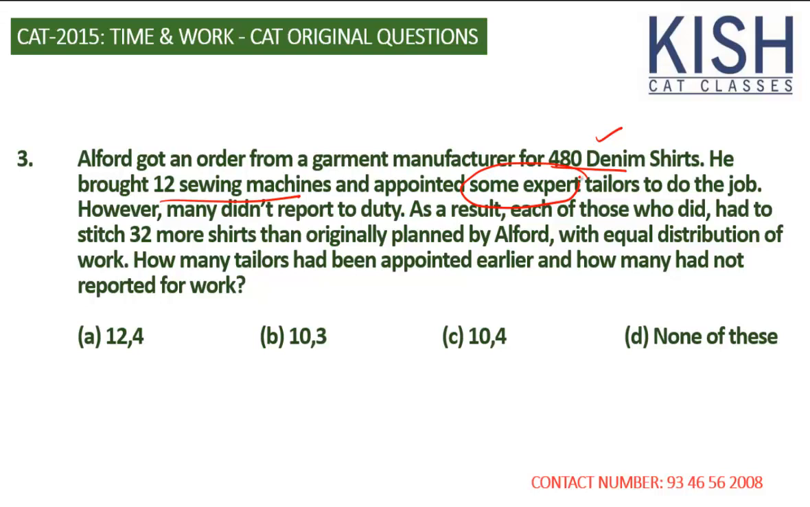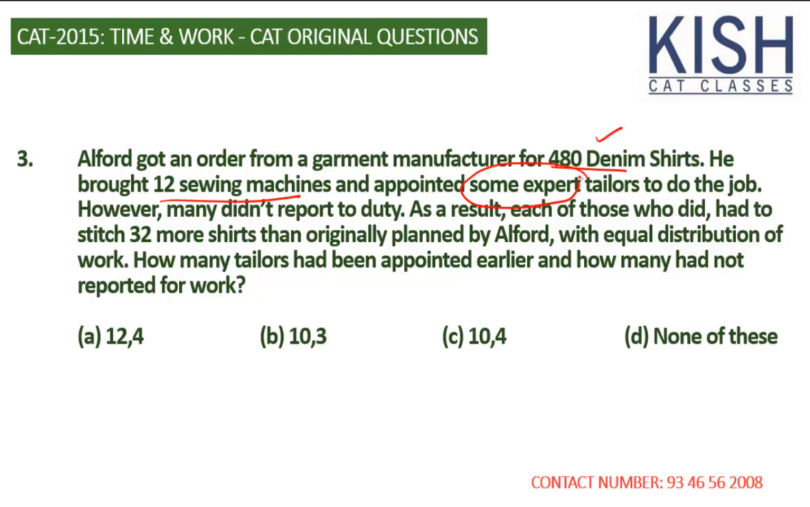However, many did not report to work. As a result, each of those who did had to stitch 32 more shirts than originally planned by Walford, with equal distribution of work. How many tailors had been appointed earlier? How many had not reported to work?